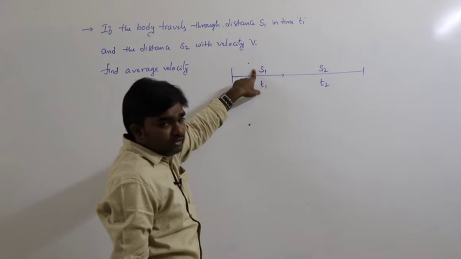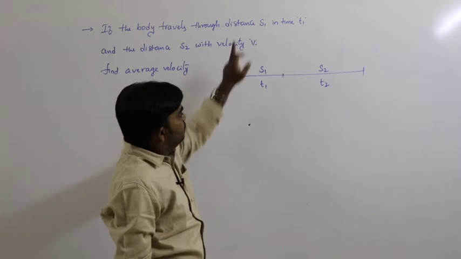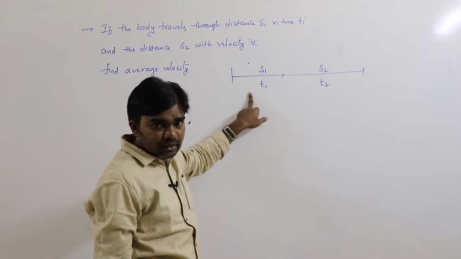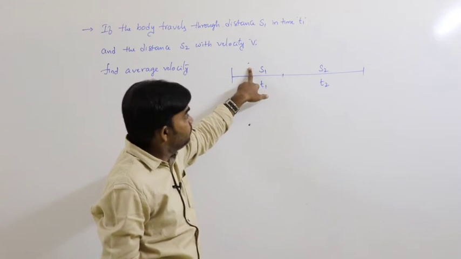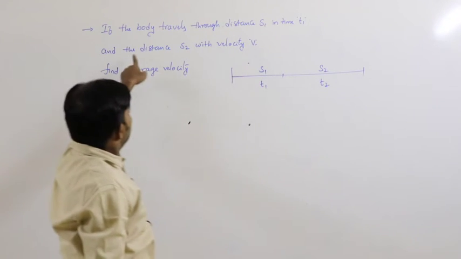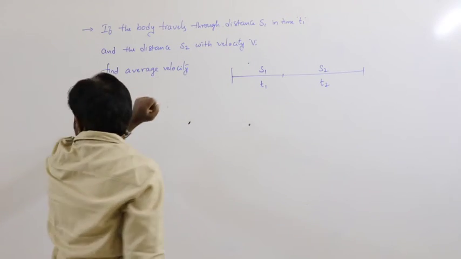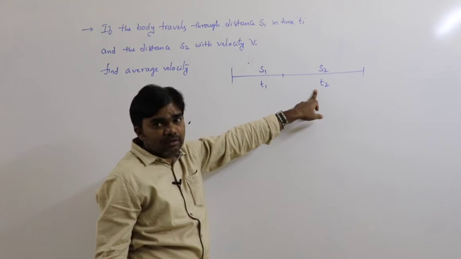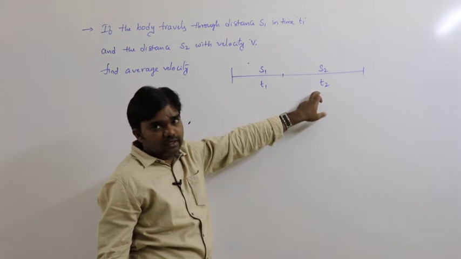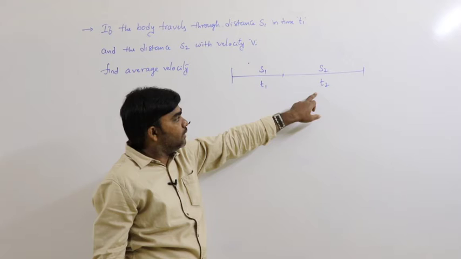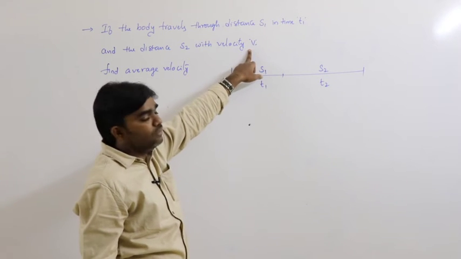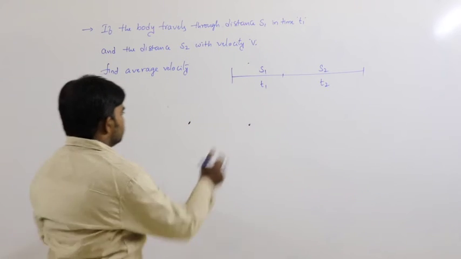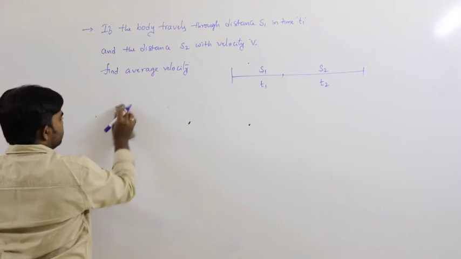T1 is the time taken to travel the distance s1. In the second part, the distance s2 with velocity v, time is not mentioned here. So now we have to calculate the time. Instead of time, he mentioned velocity v. So, general formula, average velocity.